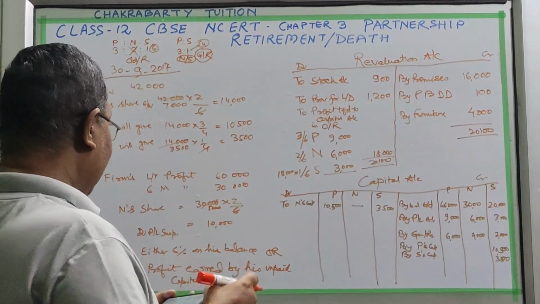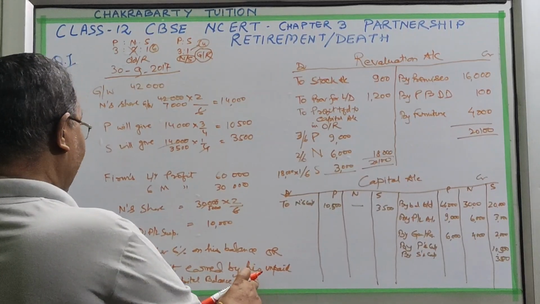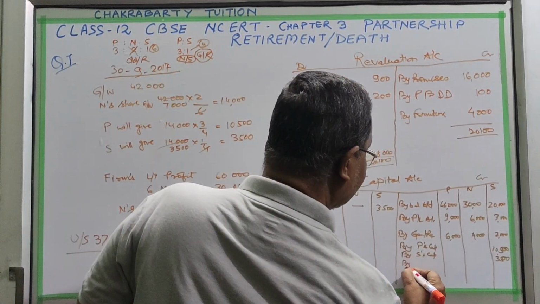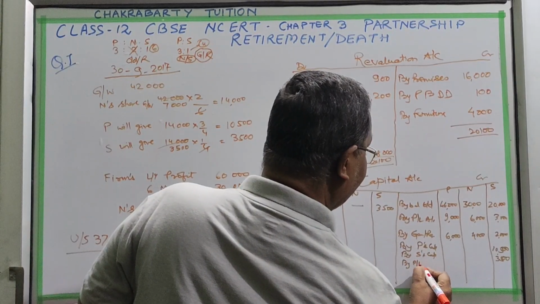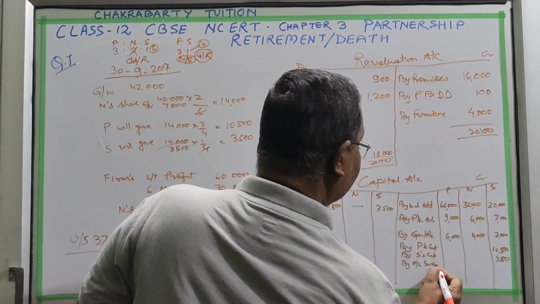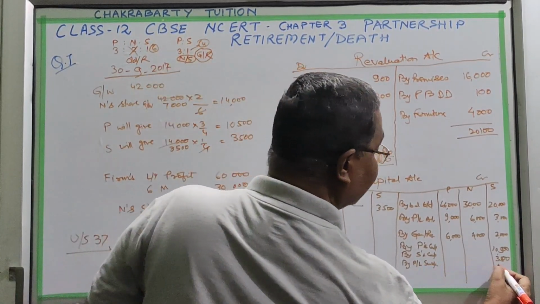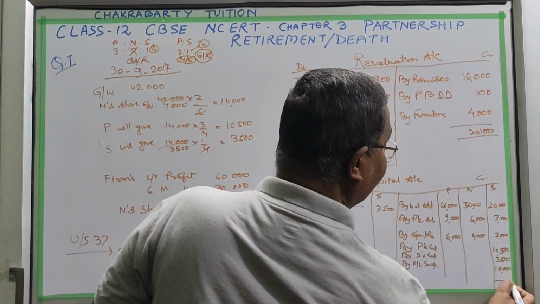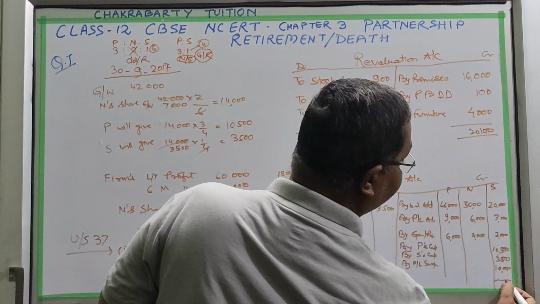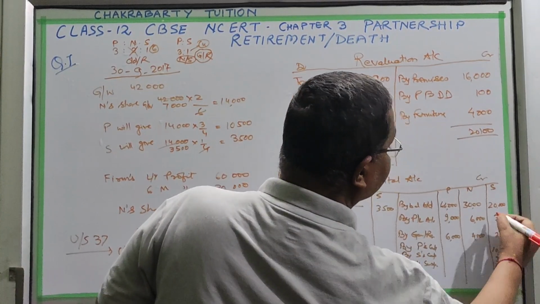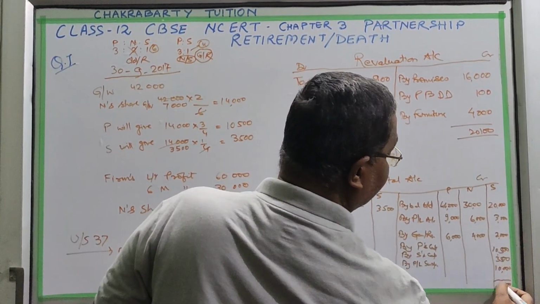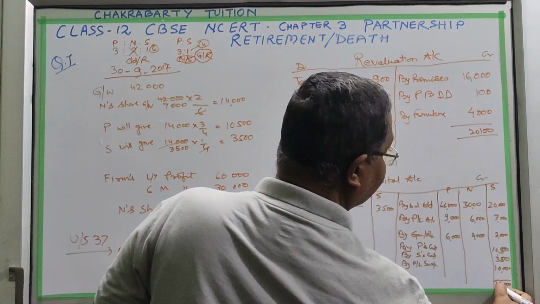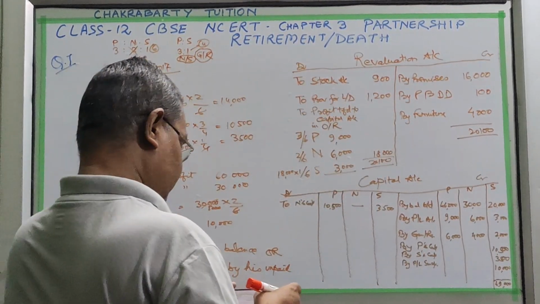Now last year's profit we have to give, and his profit part is 10,000. So by PL suspense account, 10,000 will come to his side. So all this we have calculated, and the total comes to 49,000.